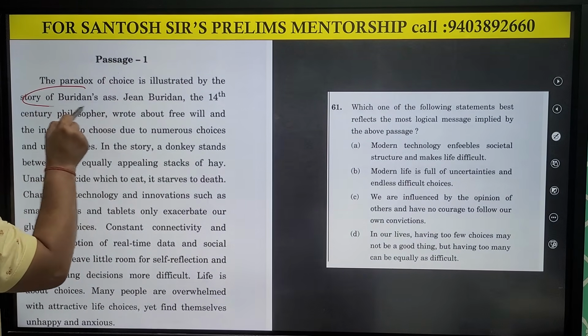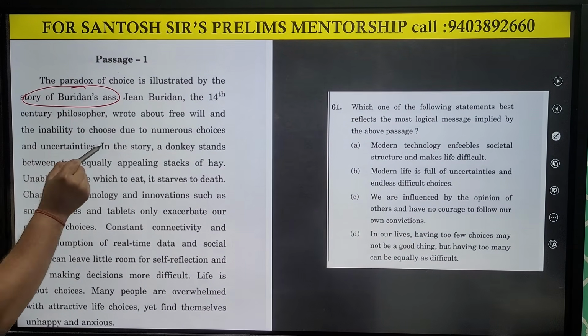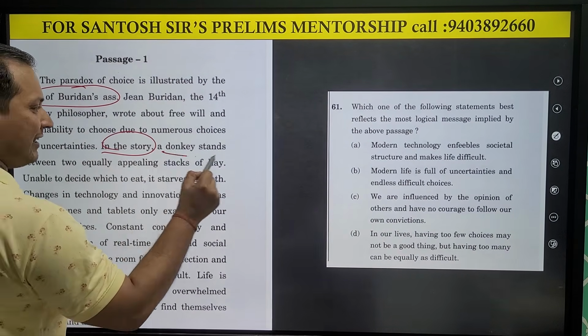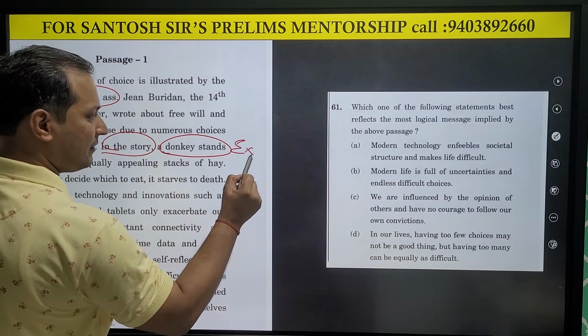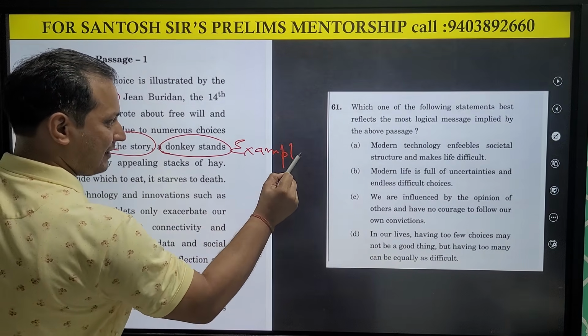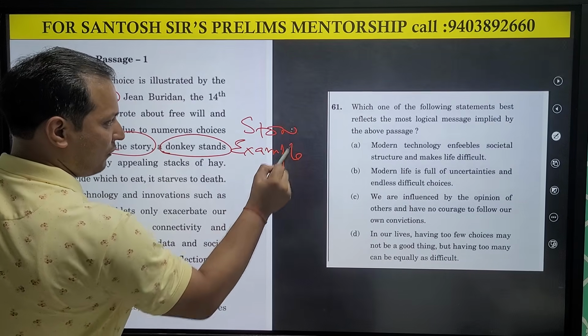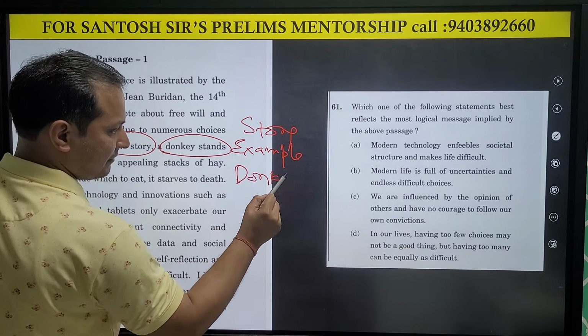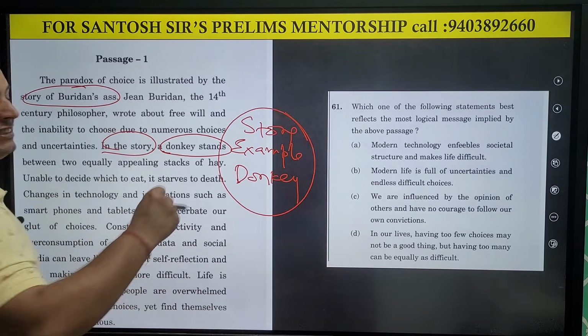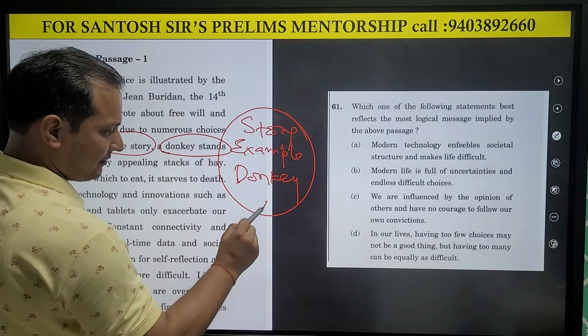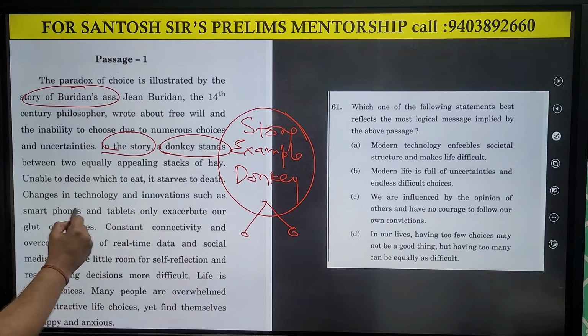They are giving the example of a donkey which has two choices. What are the choices?